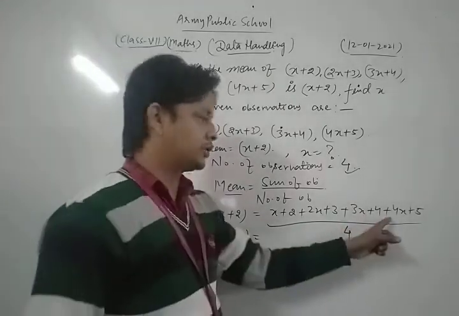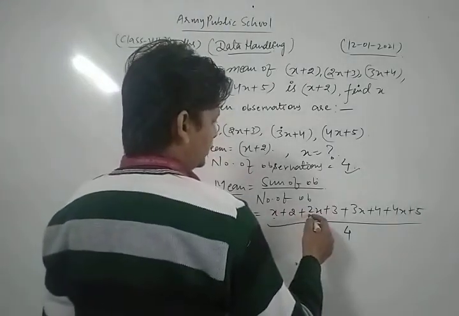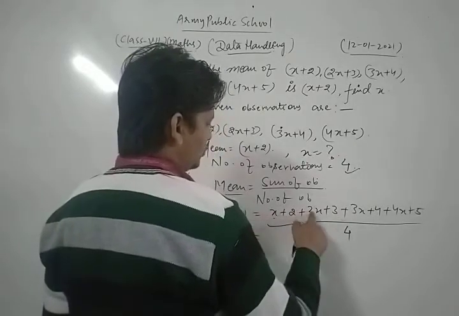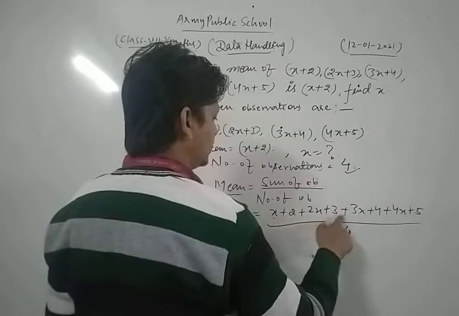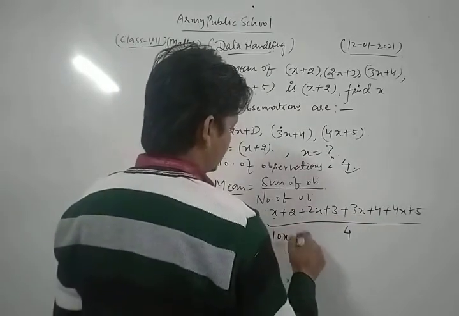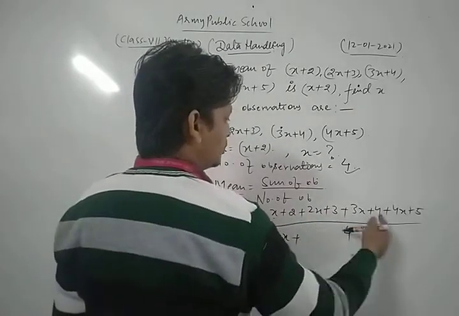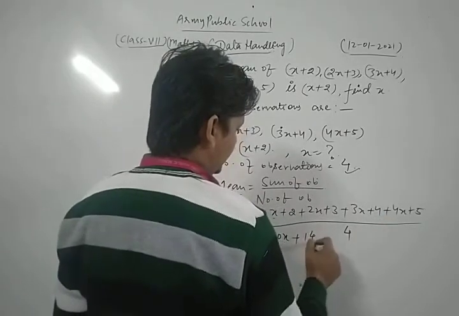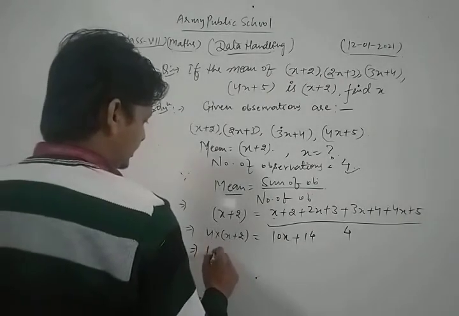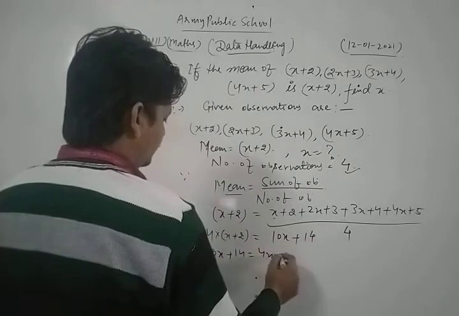Now in that expression we add the like terms only. x, 1x, 2x, 3x, 4x gives 10x. Adding all the constant terms, 2, 3, 4 and 5, gives 14. So we write 10x plus 14 is equal to 4x plus 8.